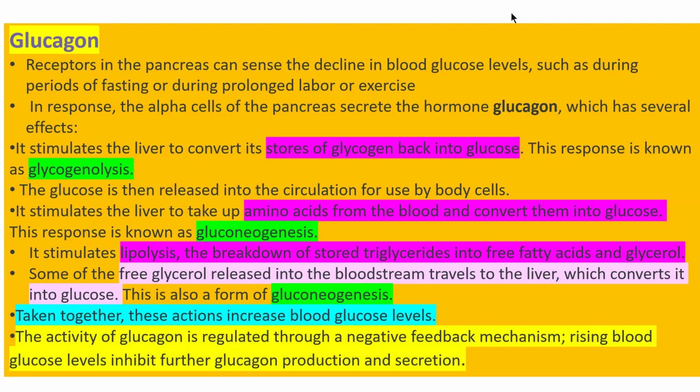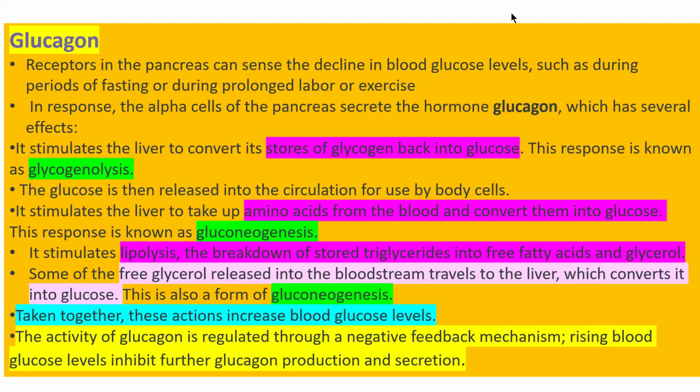This process is called gluconeogenesis. It also stimulates lipolysis, the breakdown of stored triglycerides into free fatty acids and glycerol. Some of this free glycerol released into the bloodstream travels to the liver, which converts it into glucose. This is also called gluconeogenesis. Taken together, these actions of glucagon increase blood glucose level.